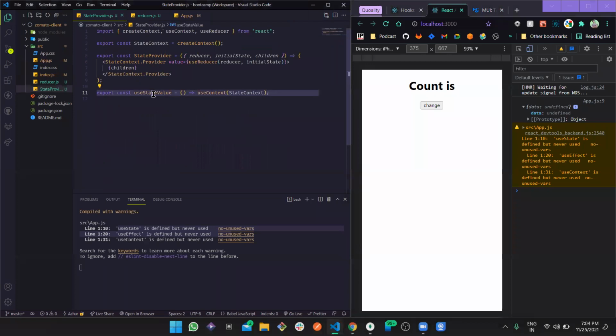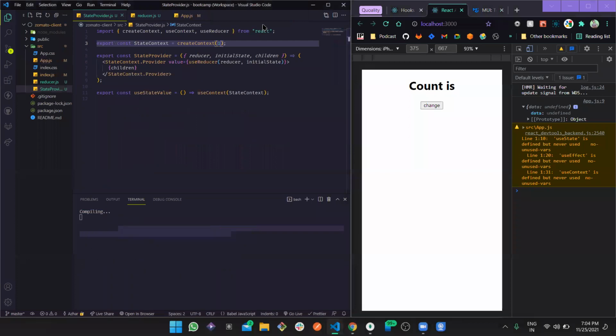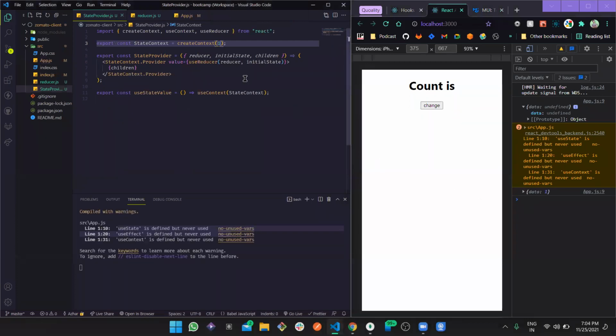That is interesting. So this use state is using the use context with state provider. Let's print something maybe, as we told one, and the data is one, but this is not how we are going to use it. State value is going to be this.